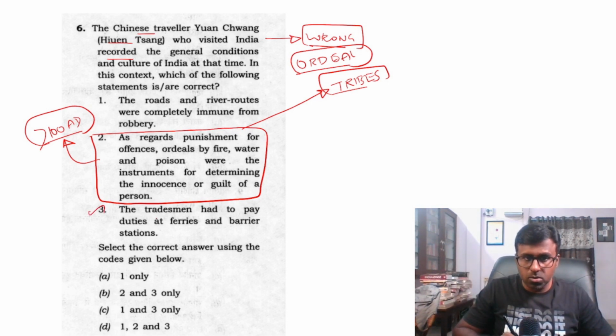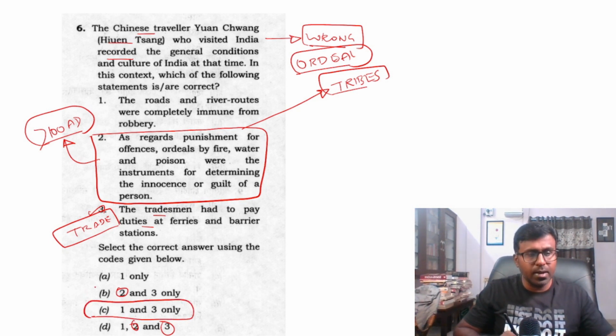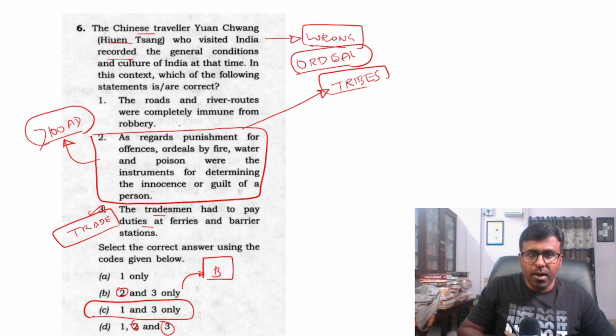This I thought was true because trade was improving and the economy was definitely improving. So I thought 2 was wrong, and hence I marked this answer. But the answer is 2 and 3. The answer they gave was 2 and 3, completely immune. So I should have thought about this also.